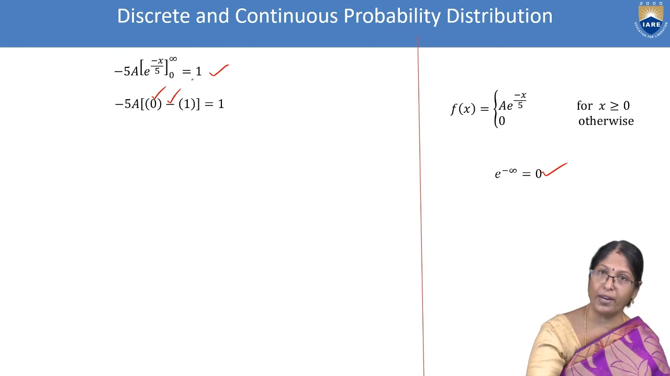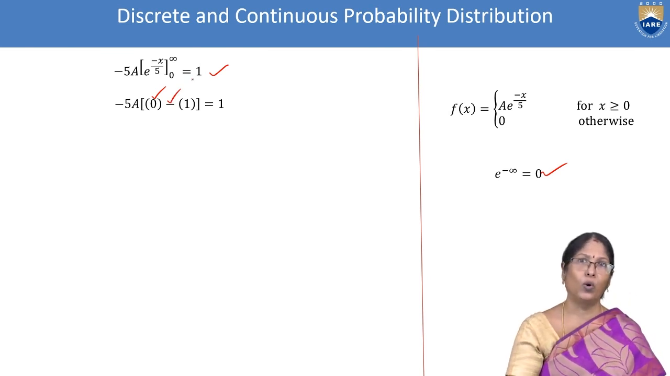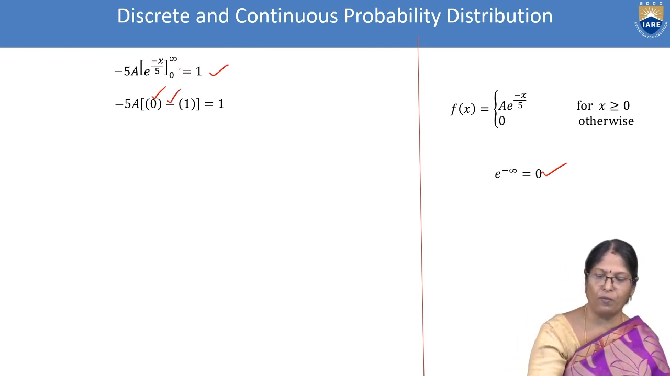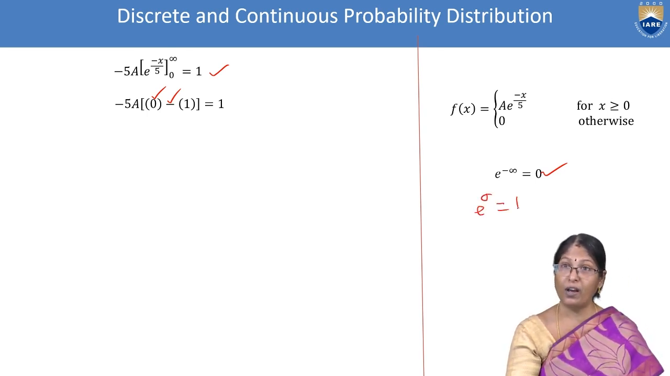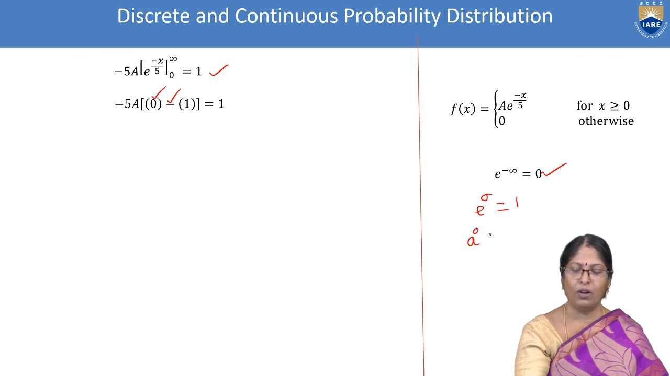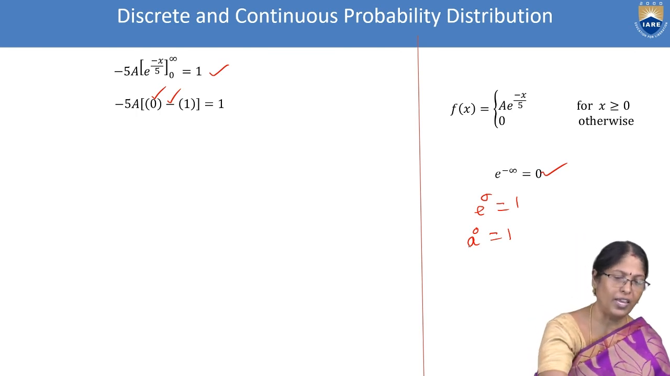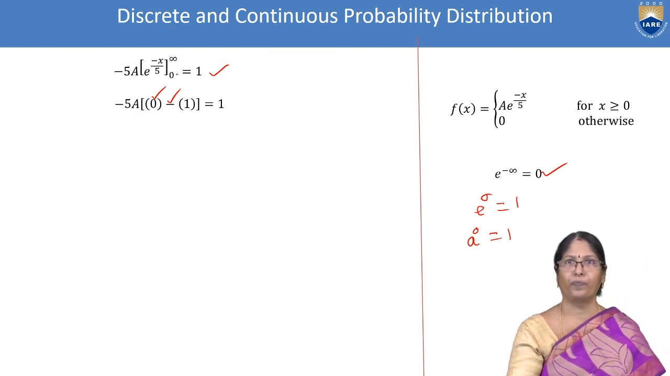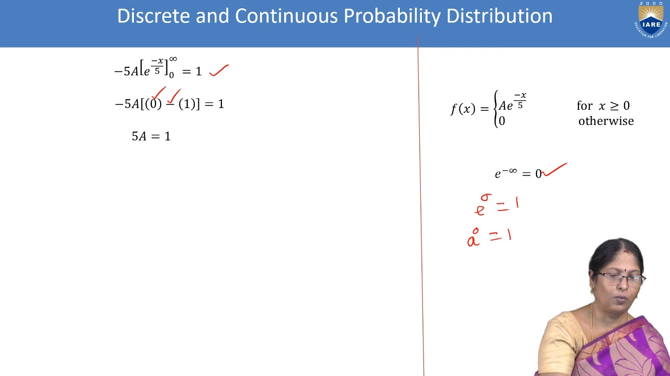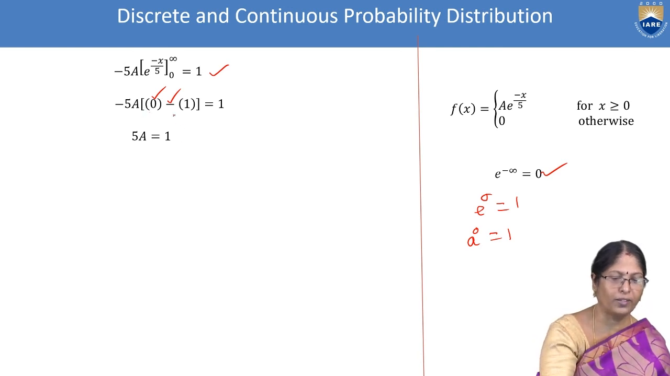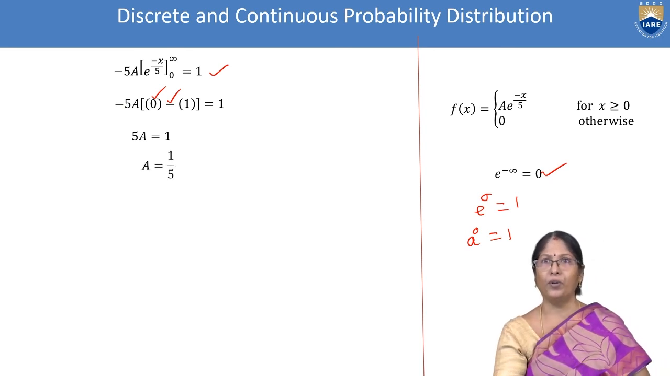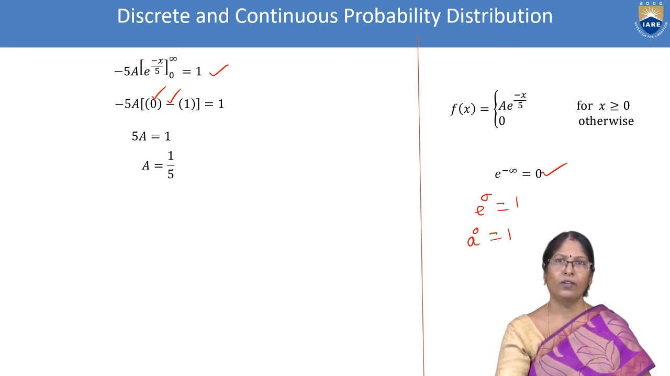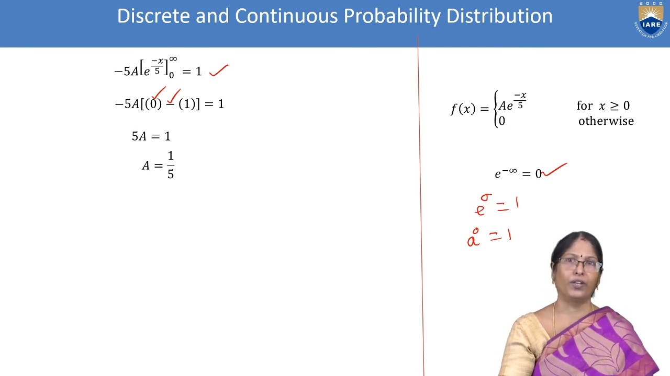This is the formula: upper limit minus lower limit. e power 0 value, we know it, is 1, because according to the exponential law, a power 0 is always 1. Using that exponential law, here e power 0 equal to 1. So minus 5a, here minus is there, minus minus plus. So 5a equal to 1, a equal to 1 by 5. So the first question, we solved it.